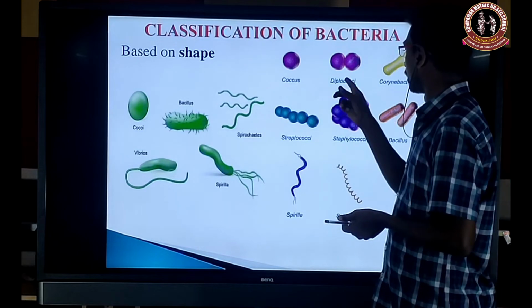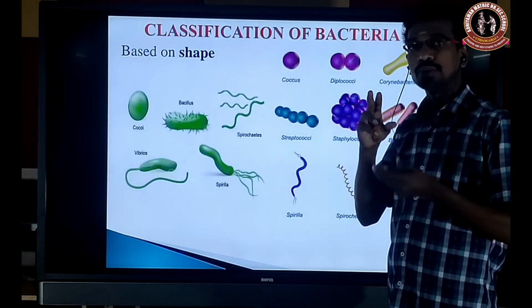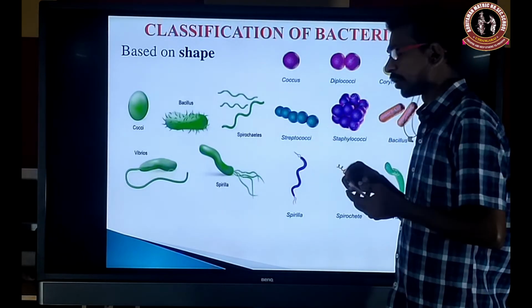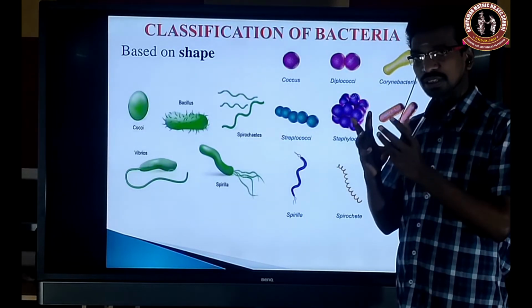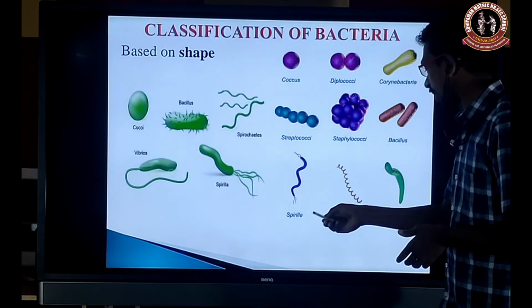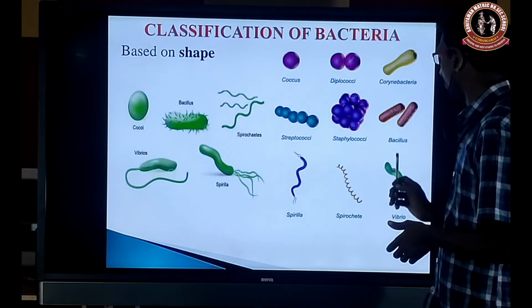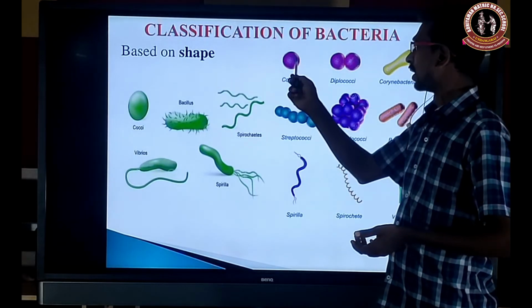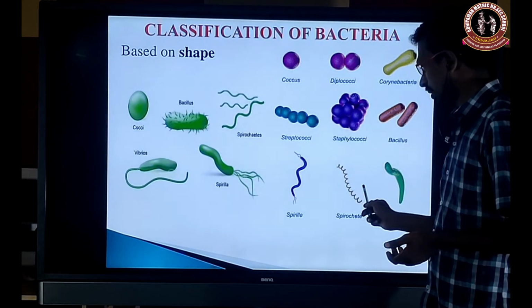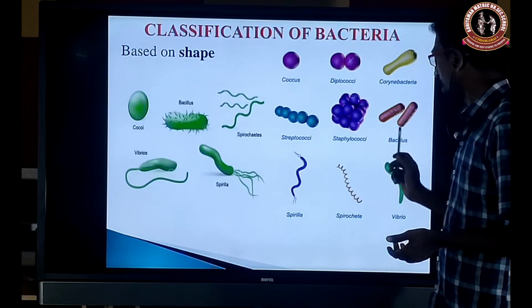Like the bacillus: diplobacillus, two together; streptobacillus looks like a chain; and staphylobacillus is present in a group; then spirilla, spirochaetes, and vibrio. So this is the classification of bacteria based on shape: spherical, rod, spiral, and comma.